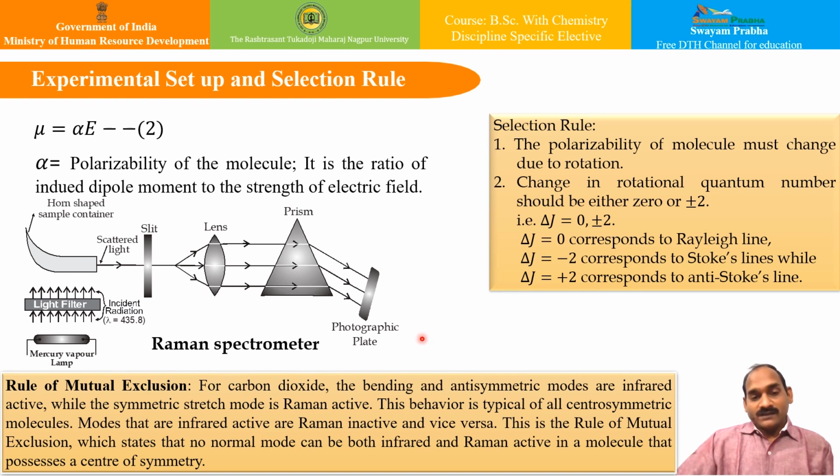Moving ahead to the selection rule. The selection rule, as we have seen, is that the polarizability of the molecule must change due to rotation. That is the primary condition to be Raman active. Secondly, the change in rotational quantum number should be either 0 or plus minus 2. That is the basic condition. That means the selection rule is delta J equal to 0 or plus minus 2. Delta J equal to 0 corresponds to Rayleigh line, delta J equal to minus 2 corresponds to Stokes line, while delta J equal to plus 2 corresponds to anti-Stokes line.